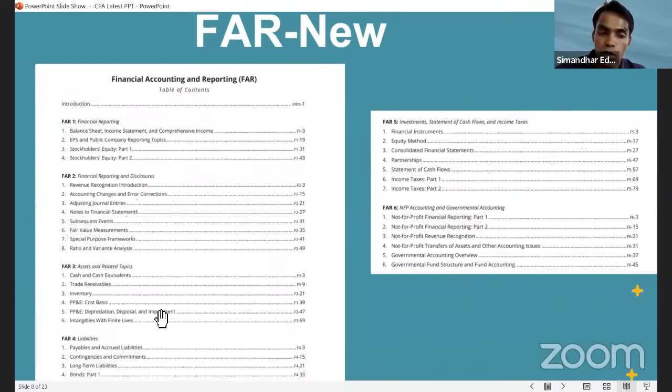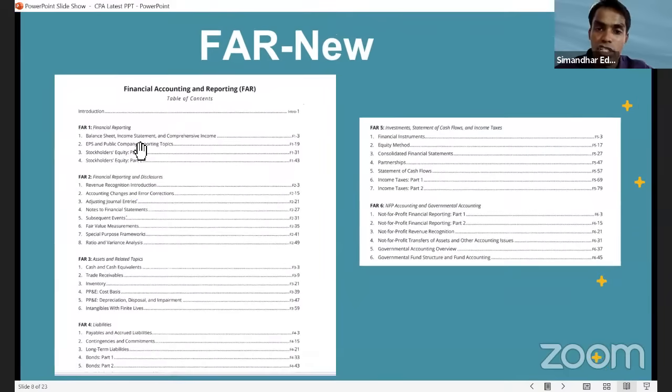Sir, bonds or leases are there, but please understand that this is just FAR new. The qualification is based on a specialization approach, guys. So three core parts and 1 discipline. If you are selecting FAR as a core, you will not get bonds, very tough concepts and all. They'll just ask very basic questions from bonds or leases. They cannot ask you any advanced topic in FAR. And that's how the syllabus is designed.